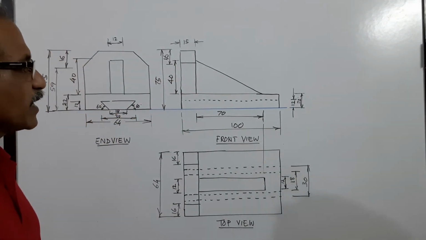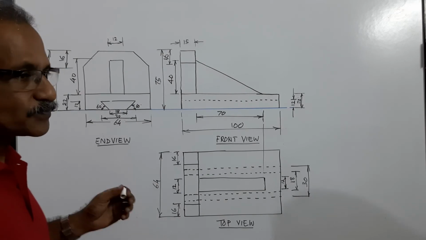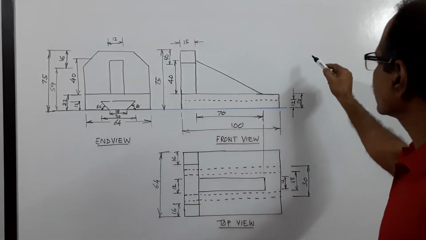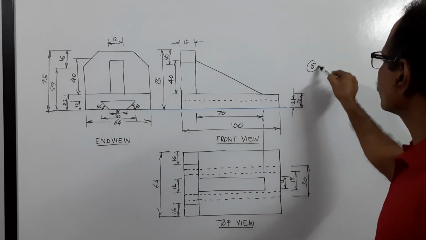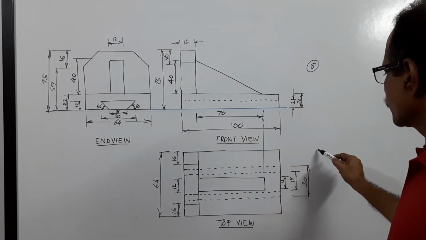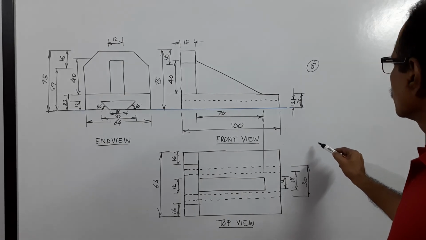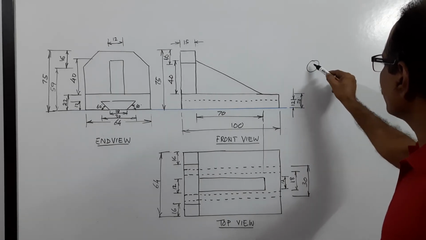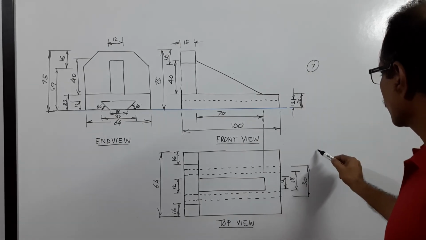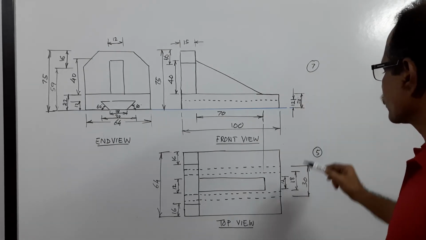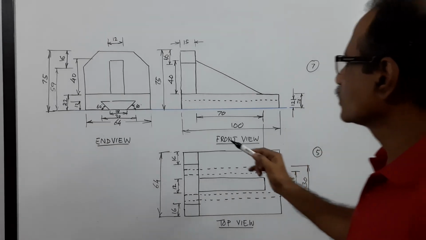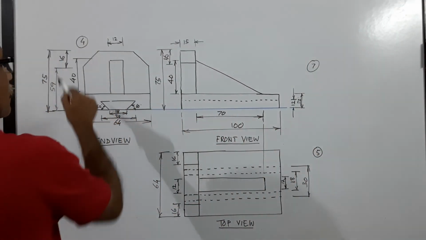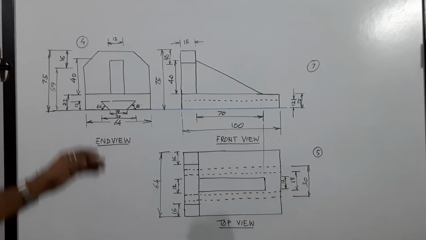If the total mark is say 20, the mark allocation can be 7 marks for the front view, 5 marks for the top view, 4 marks for the side view.